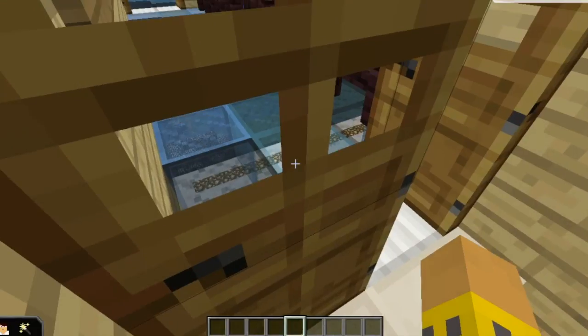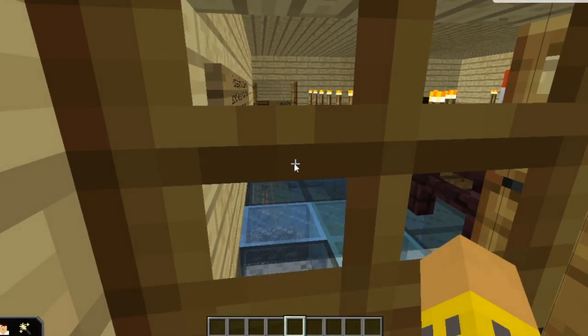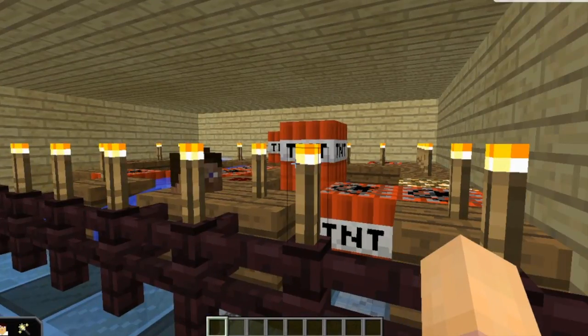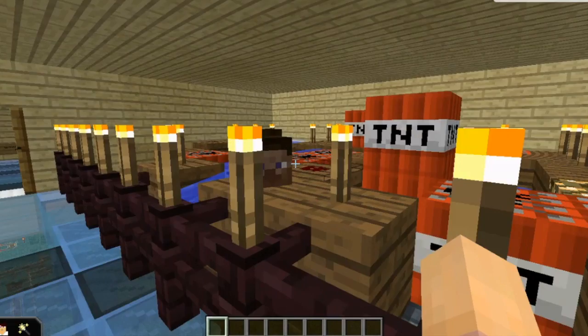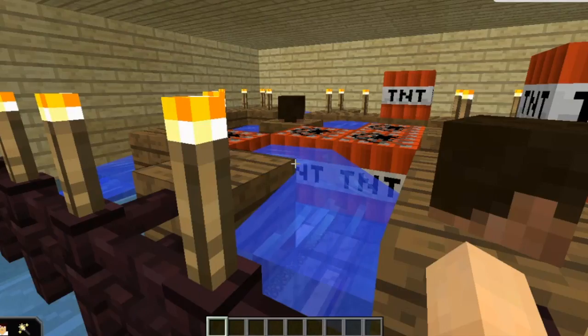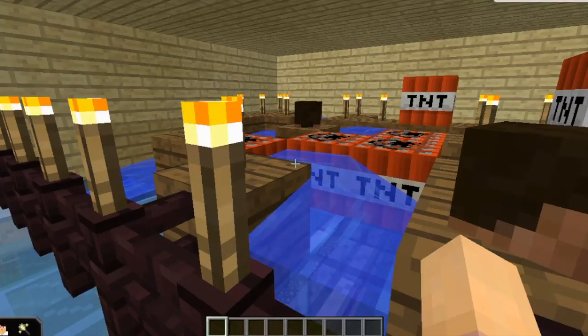Now to Emily, who is going to show you what it looked like after the bombing of Pearl Harbor. Now that you have seen the before of the dock, this is the after of the dock. You can see there was TNT, much blood, and many Minecraft heads to represent the people who have died.